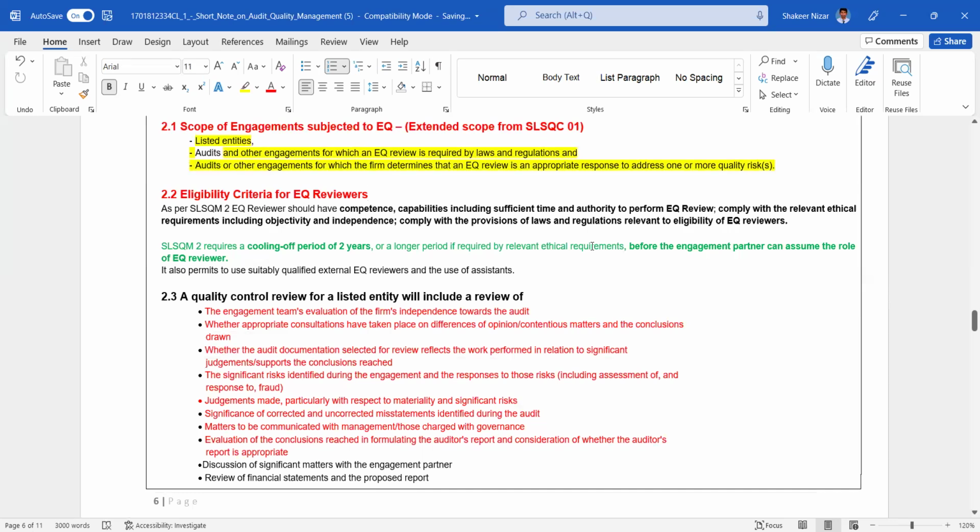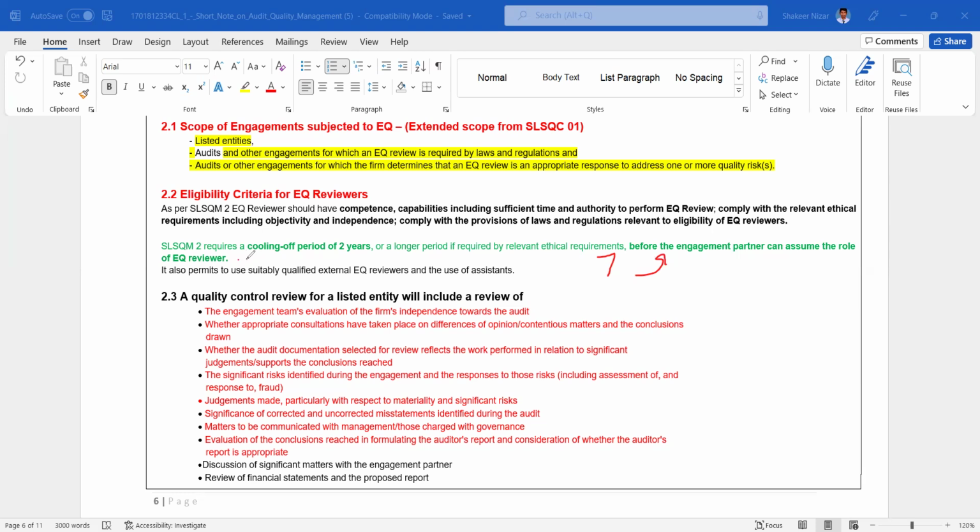Eligibility criteria for the EQ reviewers. As per SLSQM2, the EQ reviewer should have competence, capability, and sufficient time, and the authority to perform the EQ review. They must comply with the relevant ethical requirements, including objectivity and independence, and comply with the provisions of laws and regulations relevant to the eligibility of EQ reviewers. The SLSQM2 cooling off period is 7 years. So you know that in the code of ethics, after you become a partner for continuous 7 years, until the next 5 years you can't take that audit or be a part of that audit, right?